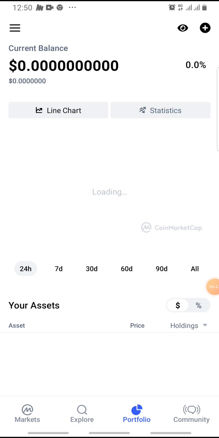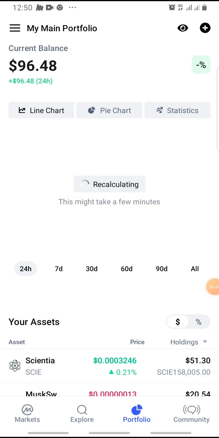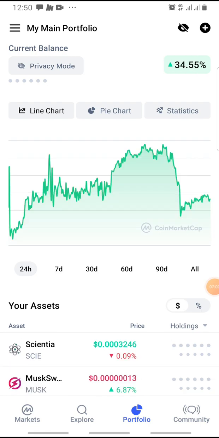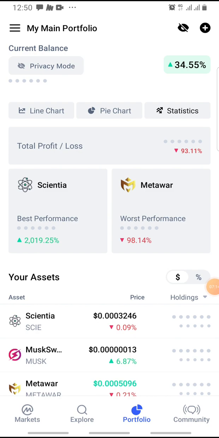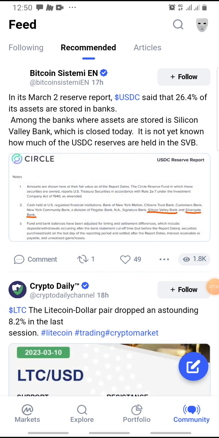If we come here to the portfolio, this portfolio helps you manage your assets. Here you get to put in assets and the price you bought them at, and it will help you calculate your daily gains and your daily losses. You can decide to put it in a pie chart form if you don't want it in a line chart, and you can check the statistics to know which is performing and which is not, and so on and so forth. Then at the bottom is the community.